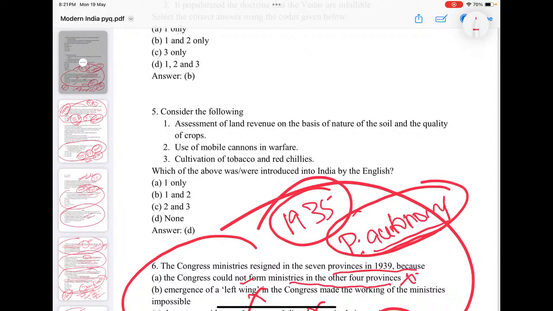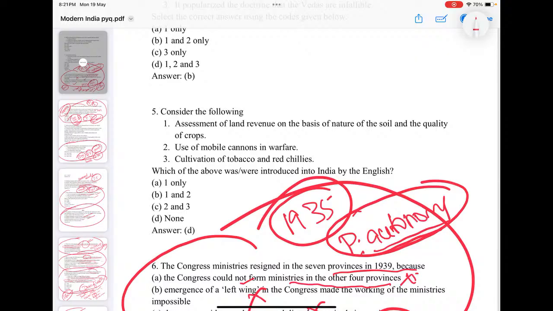Look into this. Assessment of land revenue on basis of nature of soil and quality of crops, use of mobile cannons in warfare, cultivation of tobacco and red chilies. The question is, what all was introduced into India by the English? See, assessment of land revenue on basis of nature of soil and quality of crops, you must understand this system prevailed in India many decades earlier. Use of mobile cannons in warfare, cultivation of tobacco and red chilies, so these were already introduced here.